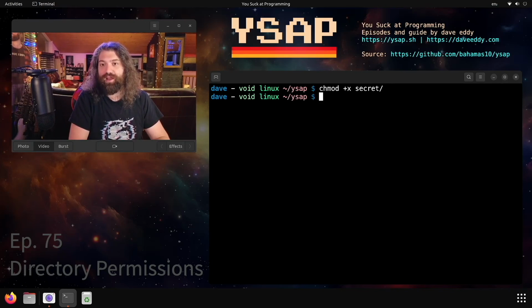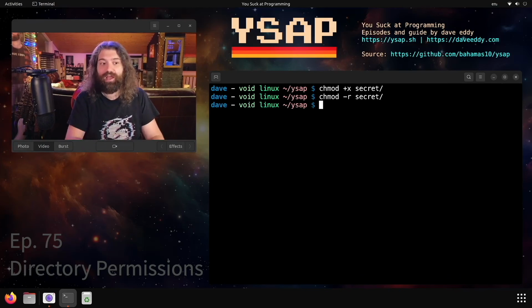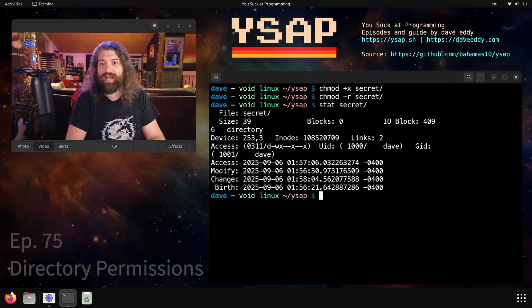So let's make things right, but let's take away a permission now. Let's take away the ability to read that directory. So we have execute back, but we can't read it. Might be a little confusing. I'll go ahead and stat it so you can see what it looks like. Here's what it looks like. We don't have the R permissions. We have these weird bizarro permissions. What is this? Like 311? I don't even know. This is just a weird permission set.